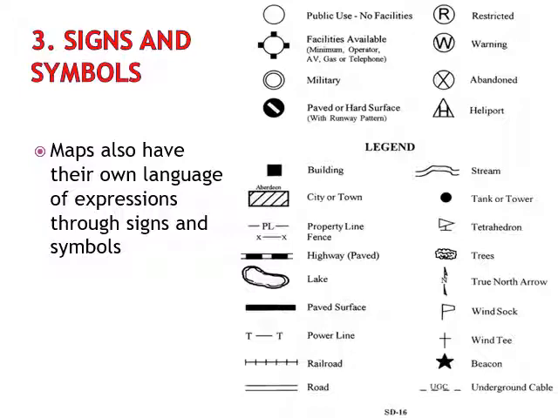These signs and symbols make it easier to identify certain geographical features on a map. In the example in the right hand side picture, you can see various signs and symbols used like buildings, city or town, property line, fence, highway, lake, paved surface, power line, railroad, roads, streams, etc.